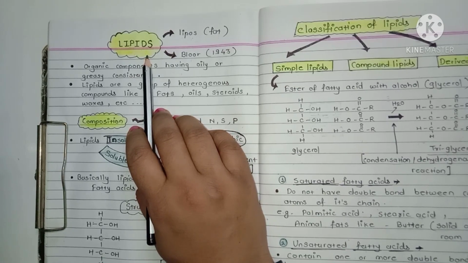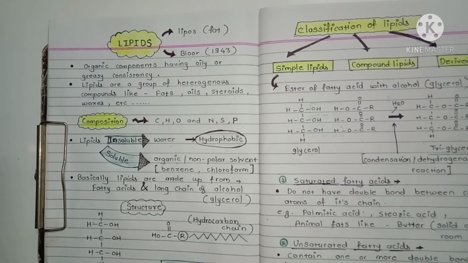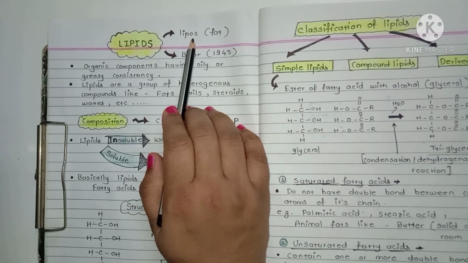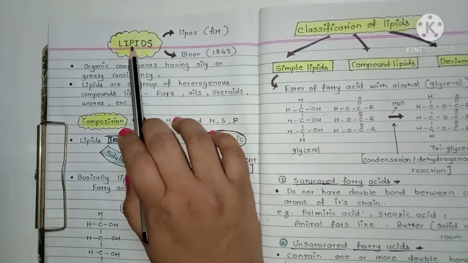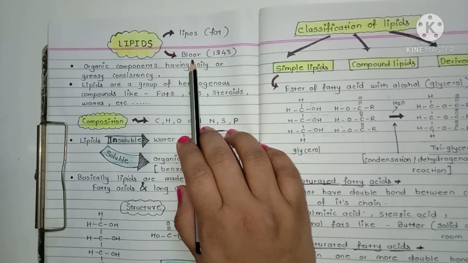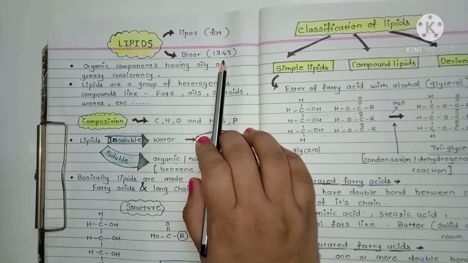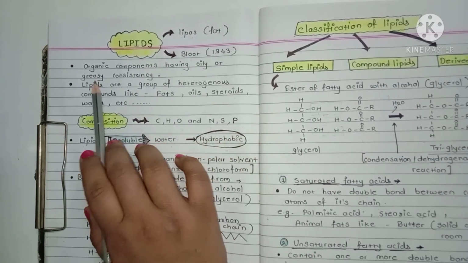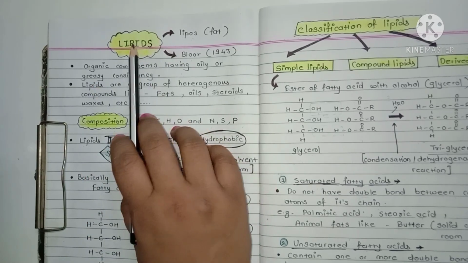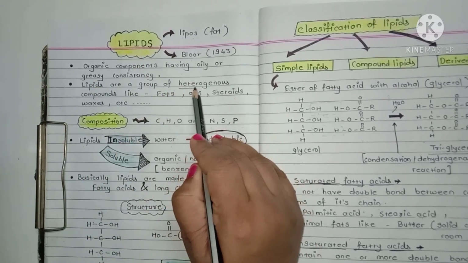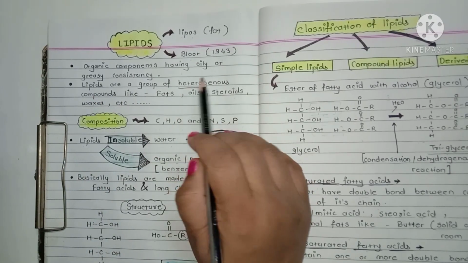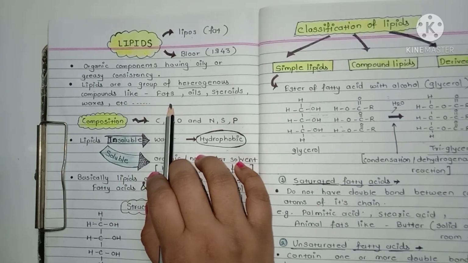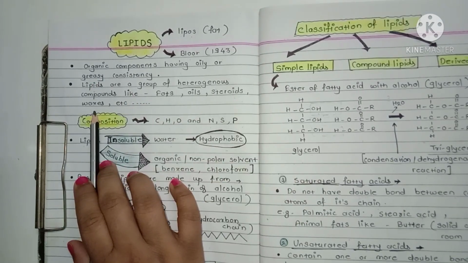Lipids are the organic components present in all living organisms. This lipid word is derived from lipose. Lipose means fat. And the term lipid was coined by Bloor in 1943. Lipid organic components having oily or greasy consistency, and the lipids are a group of heterogeneous compound. Hetero means the different compounds are present in the lipids like fat, oils, steroid and waxes.